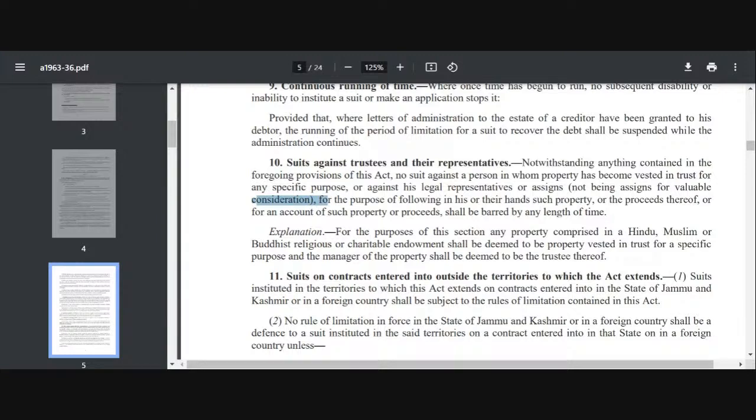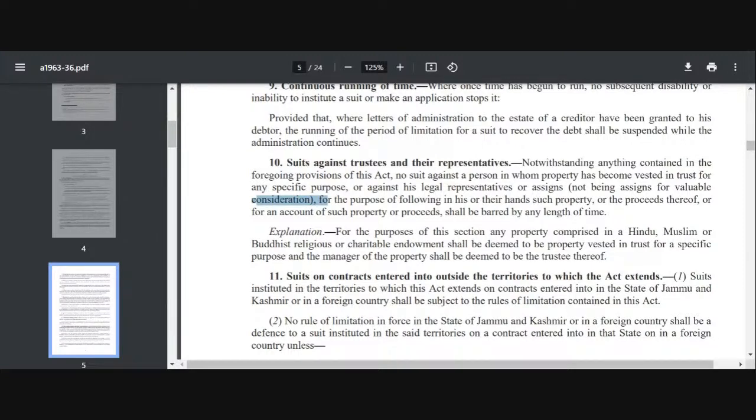So I want to institute a suit just to see that the trustee is carrying on my purpose, or the trustee is making good use of the money which is coming out from the property, right? So in that case, this section says that there is no such limitation period and you can institute your suit anytime, okay, there is no limitation period.